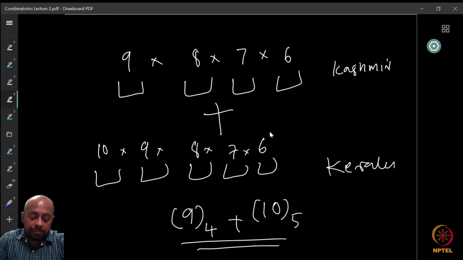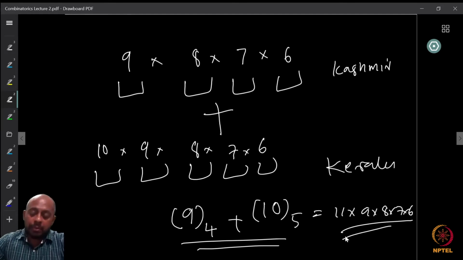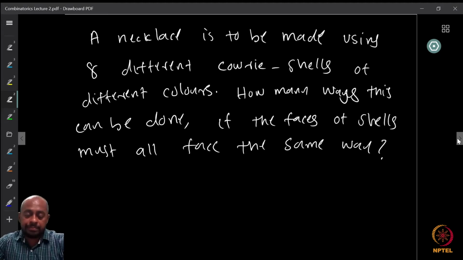So this is 11 into 9 into 8 into 7 into 6. This is the total number of itineraries they can come up with. That's a huge number of itineraries, right? Okay.